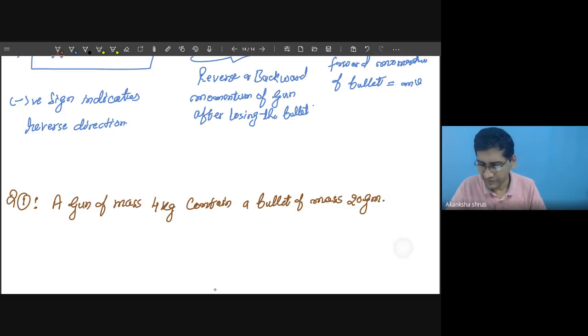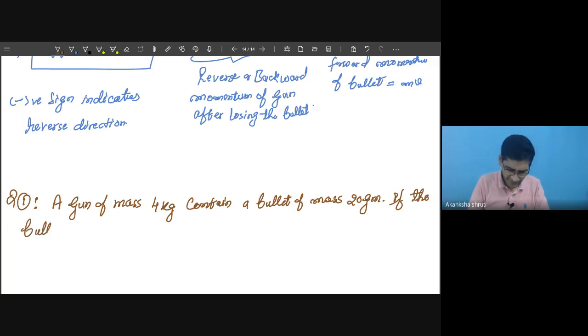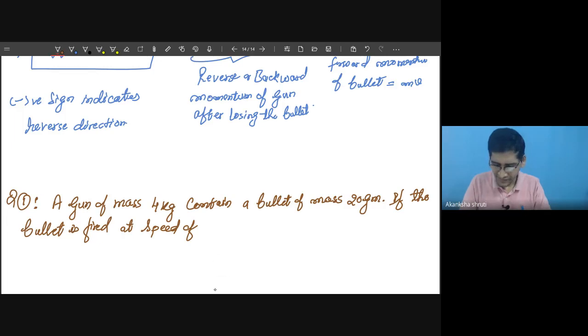If the bullet is fired at a speed of, let us say 400, or let me take 500 meter per second.